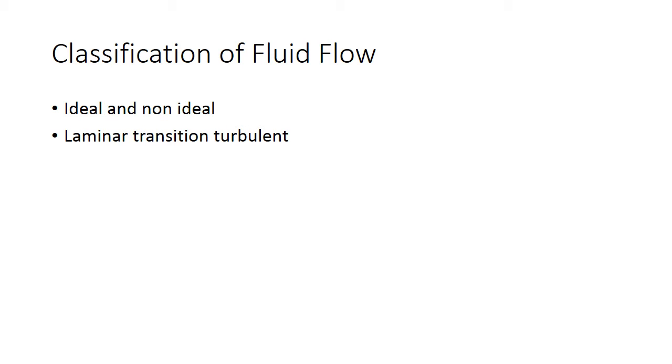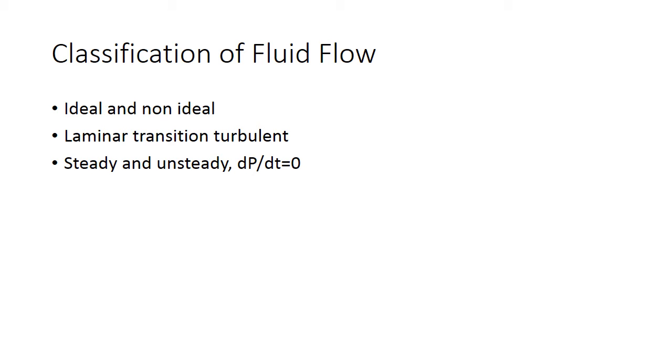In turbulent flow, there is a lot of intermixing and the Reynolds number is greater than 4000. And if the Reynolds number is between 2000 and 4000 and the intermixing is intermediate between the two extremes, that is laminar and turbulent, and the flow is transition. This we have discussed in one of the previous lectures.